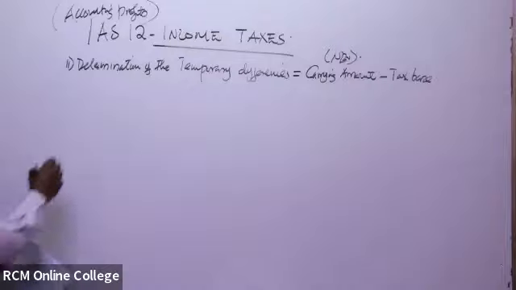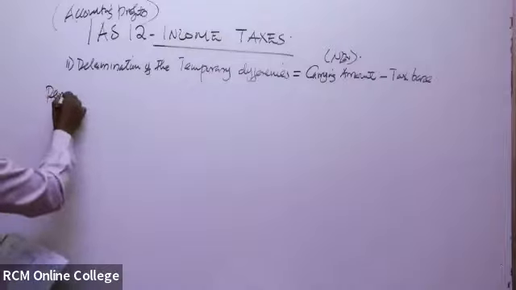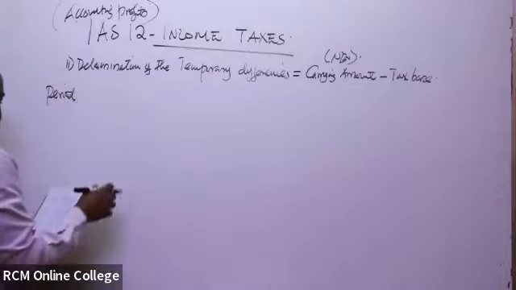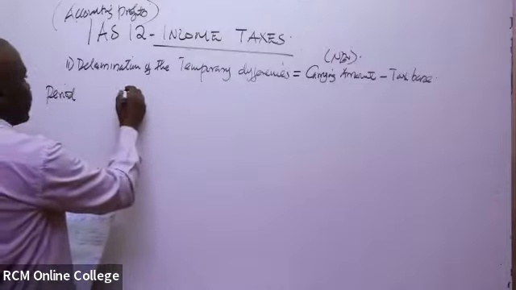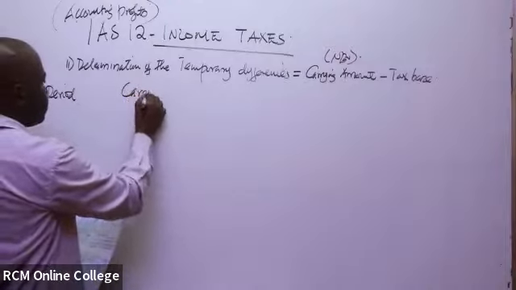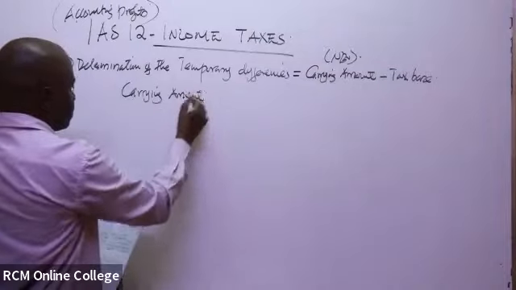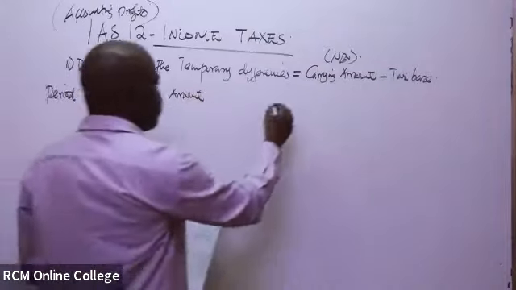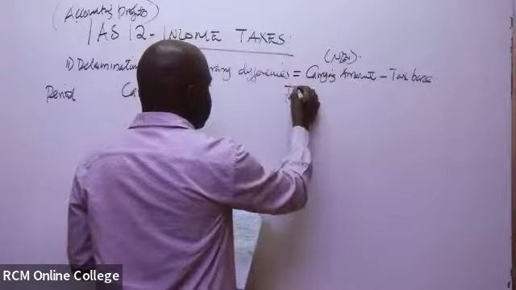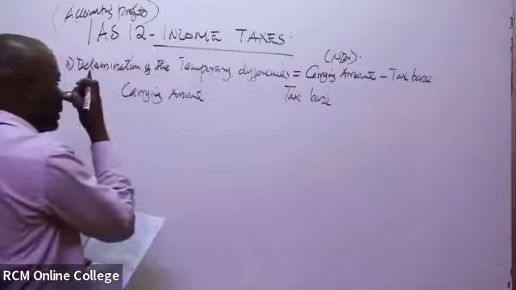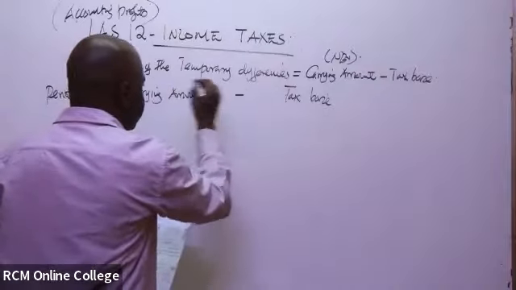We'll have the period, then the carrying amount, then the tax base, then the difference, which is the temporary difference.